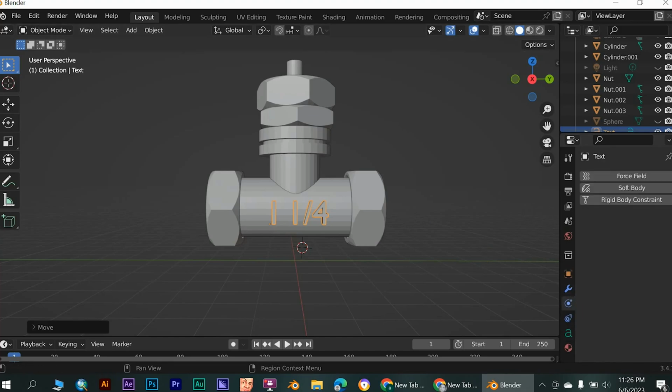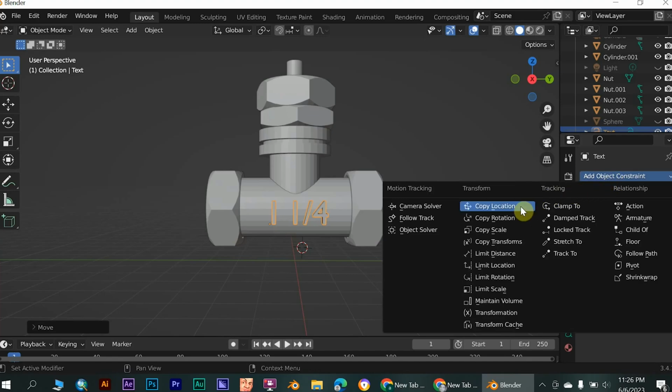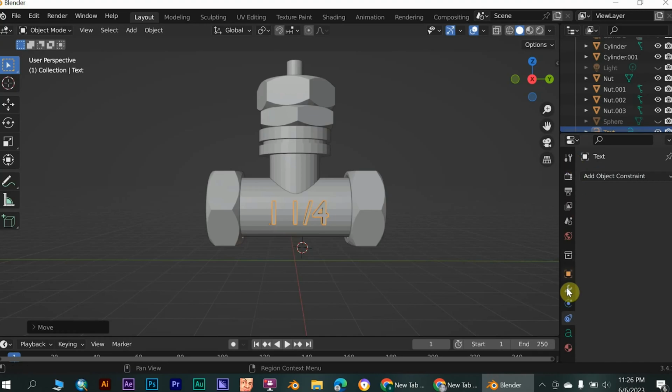Go to Modifier Properties, then select Remesh. Sorry, we have to use a Modifier for this option, so select the Remesh option.